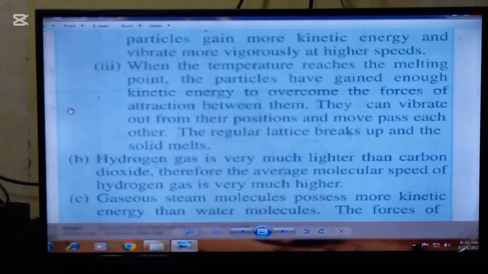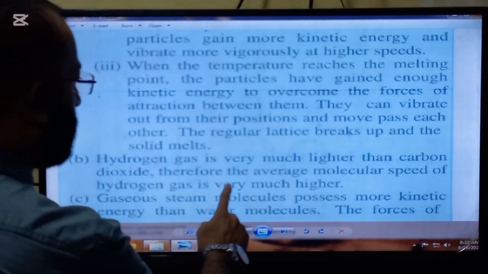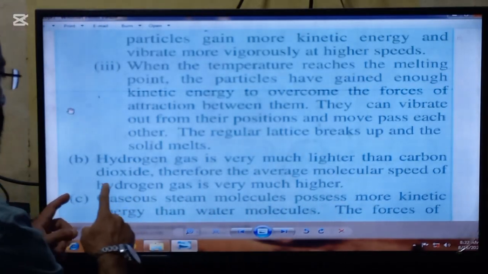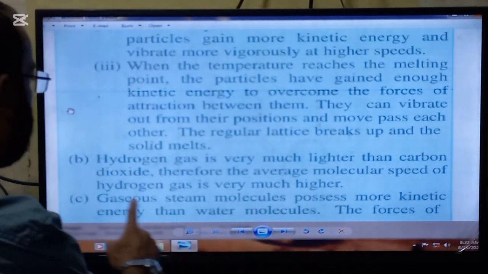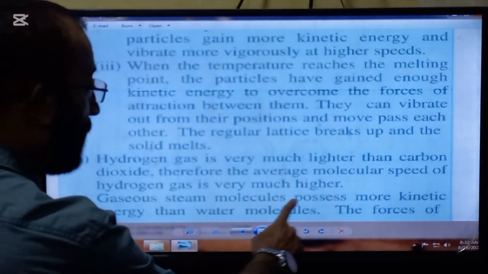So here is the answer. Hydrogen gas is very much lighter than carbon dioxide. Therefore, the average molecular speed of the hydrogen gas is very much higher.